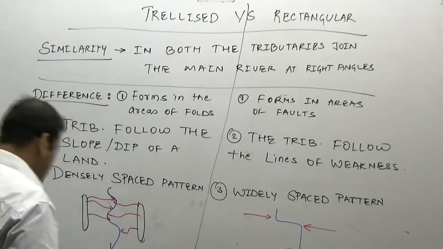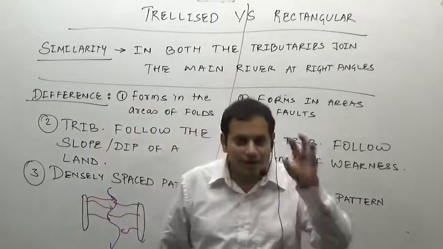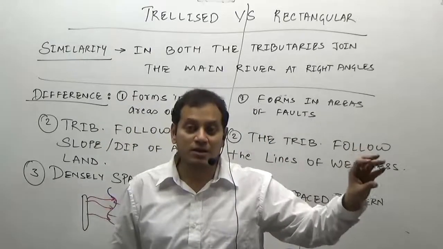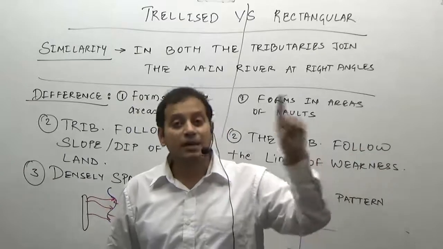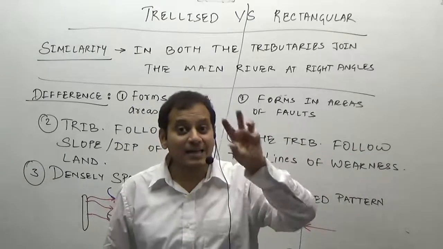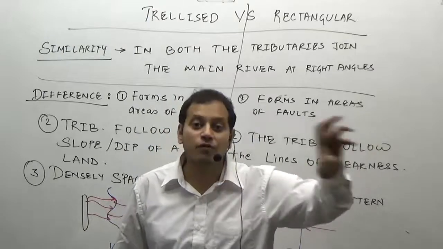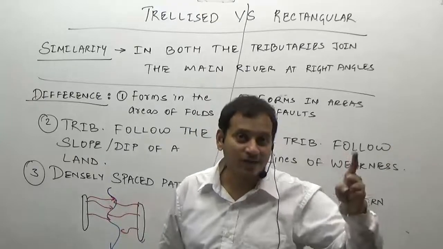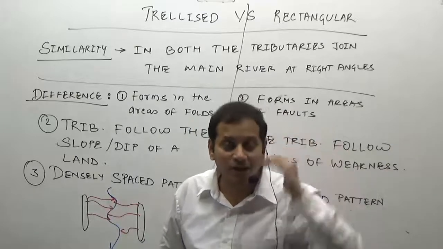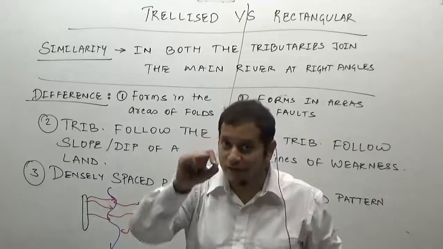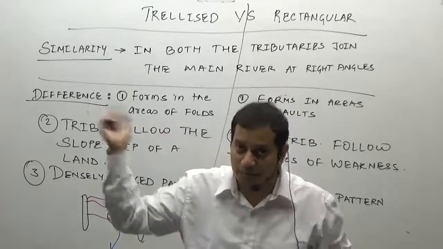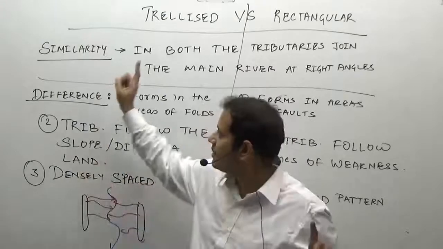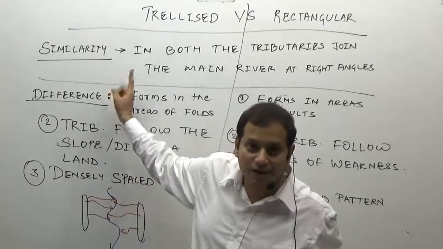Now coming to the examination point of view, if the statement is a kind of drainage pattern in which the tributaries join the master stream at right angles but develops in areas of slopes or in the areas of folds or in the areas of anticline and syncline, the answer should be, what is it? Is it trellised or rectangular? Now you have to look at the keywords. Right angles means it has to be between these two. But in the areas of anticline, syncline, folding, that means the answer is trellised kind of drainage pattern.